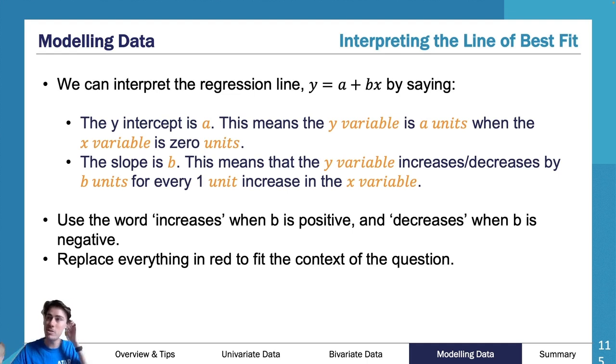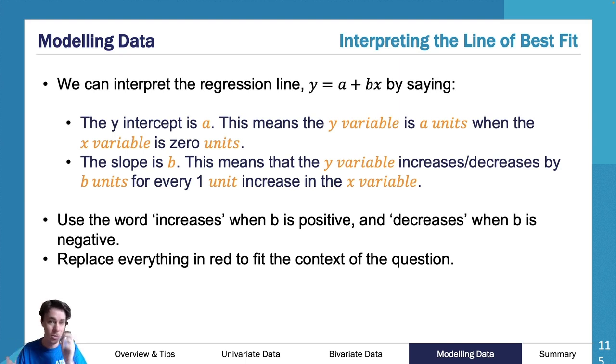Essentially, if I'm asked to describe my y-intercept, if I'm asked to describe A, I say the y-intercept is at, and I get my A value. Again, I'm talking about weight and height. Remember that weight was my response variable, so weight was on my y-axis. So my y-intercept, let's say A is 15. I say the y-intercept is at 15, full stop.